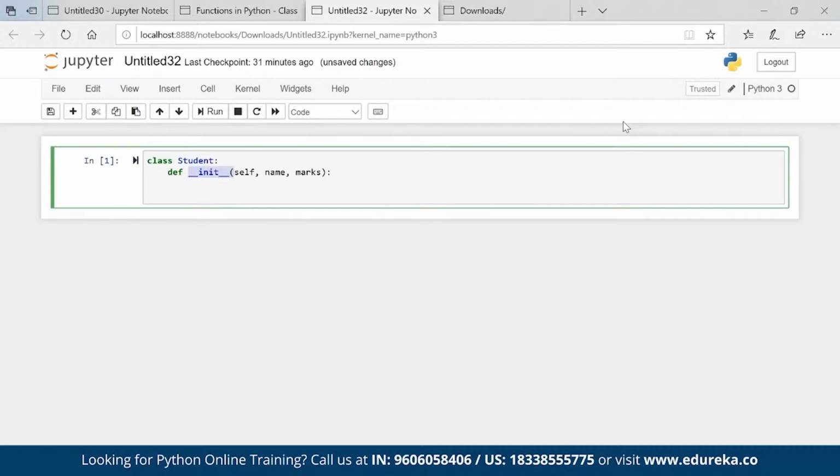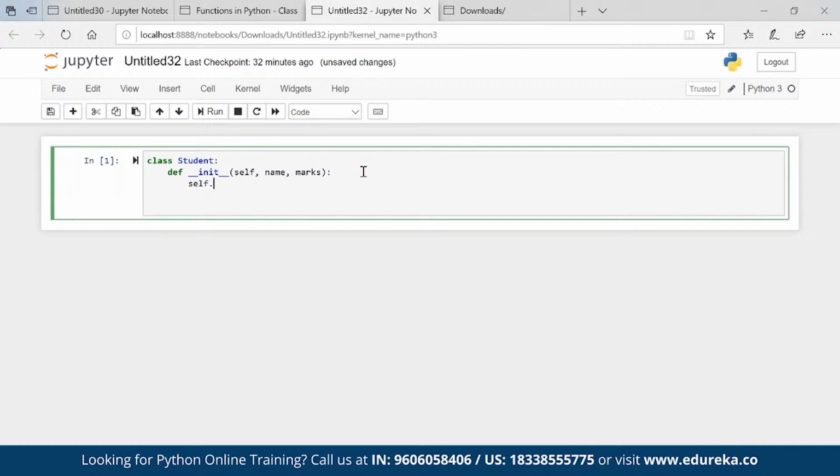Now question arises, what is this self? Self is nothing but it is again an option to, let me create the entire code, then it will make more sense. So what I will do is I'll go ahead and call this entire code, and let's say I'll give some conditions here. For example, self.name is equal to name.